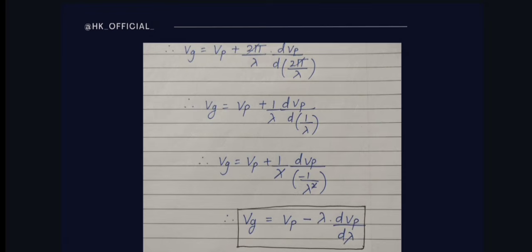See, we will get Vg is equal to Vp plus 1 by lambda dVp upon derivative of 1 by lambda. Now what is the derivative of 1 by lambda? Anything 1 by x, the derivative is minus 1 by x square. So here it will be minus 1 upon lambda square. And as 1 by lambda is present there, into its multiplication lambda again will get cancelled, only one lambda will remain, and finally we will get the equation that is Vg is equal to Vp minus lambda into dVp upon d lambda. So this is the final relation between phase velocity and group velocity. Write it one time, it is very simple and you will get it very easily. So this was the relation.